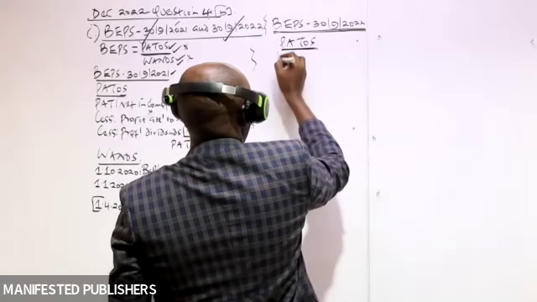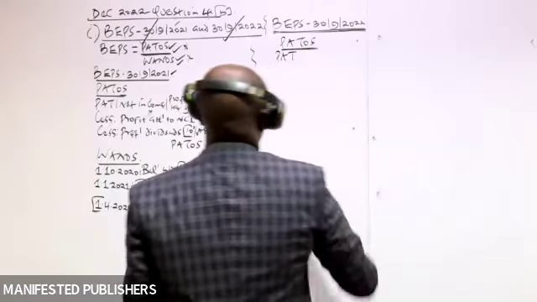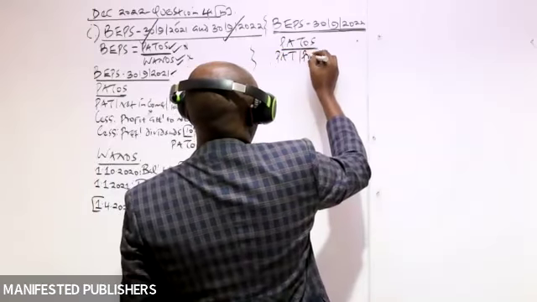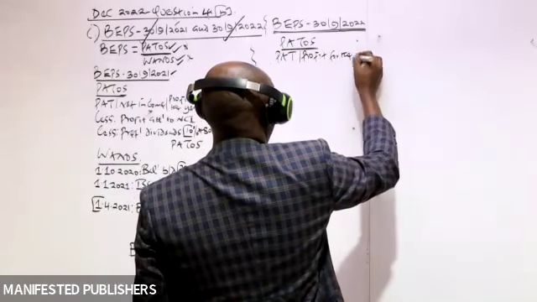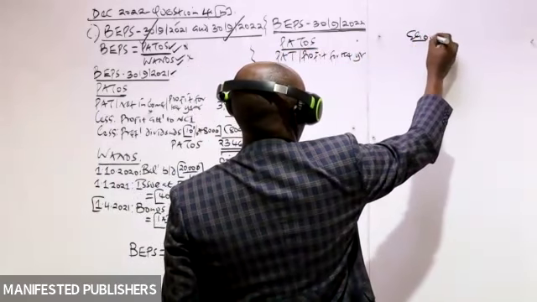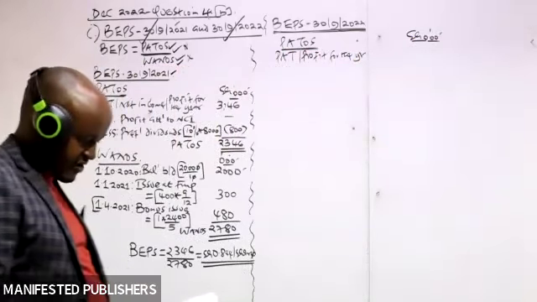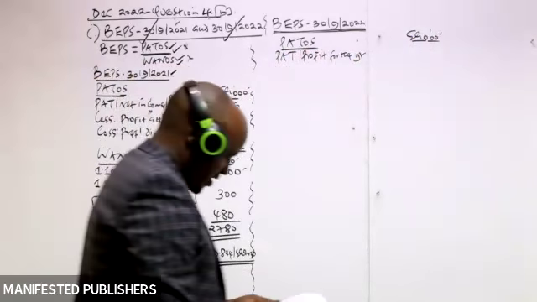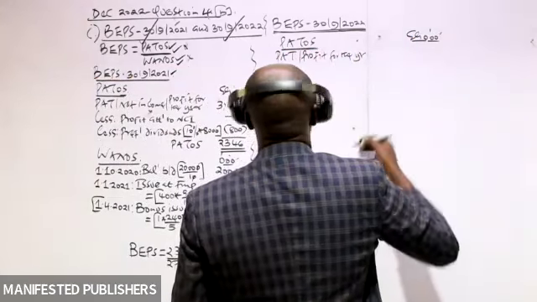The computation of PATOS remains the same. We are going to take the profit after tax, which is also known as the profit for the year. Under paragraph 2, we have the profit for the year after tax for 2022, which is 3612.